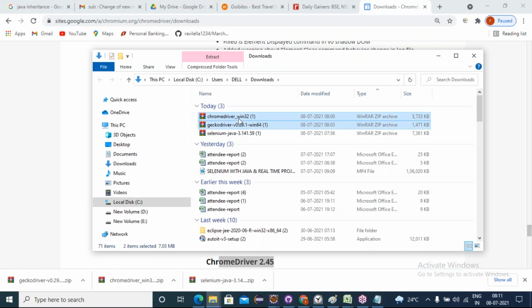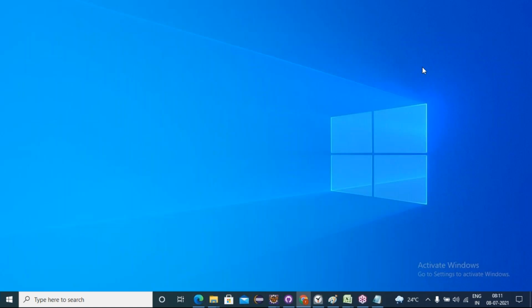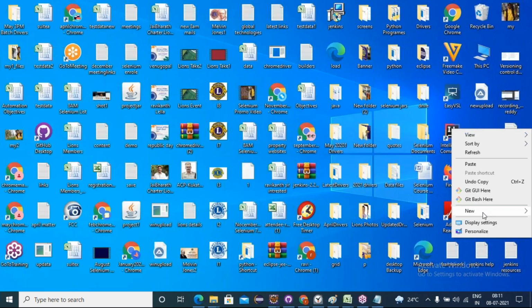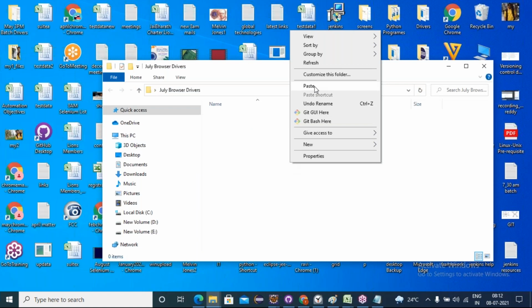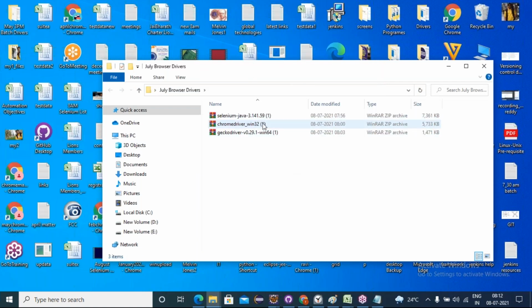Let me take all this. Let's keep it in one folder. Let's create one new folder. So this is July, right? July browser drivers. Okay, in this folder I am keeping this. All are zip files, friends. Let me extract them.